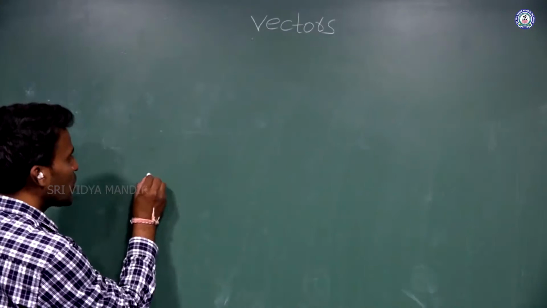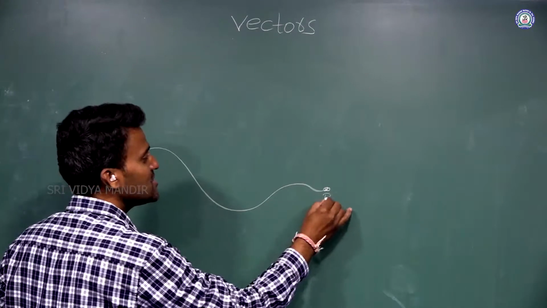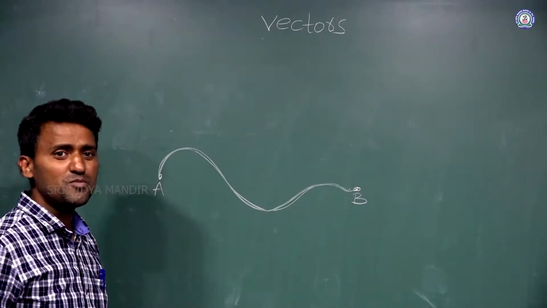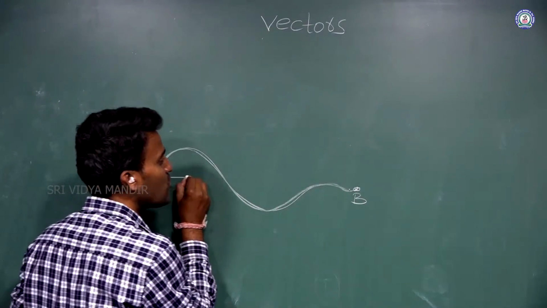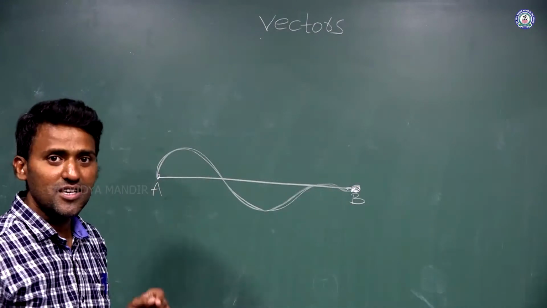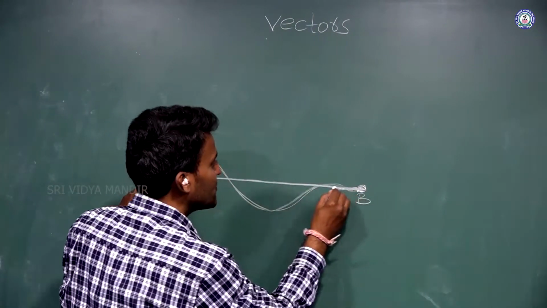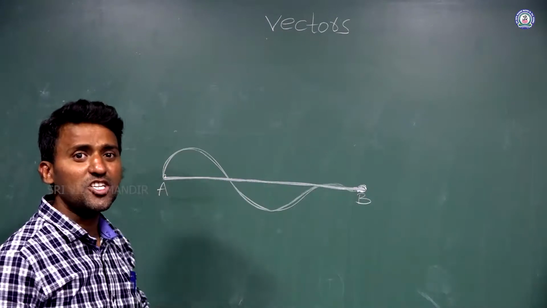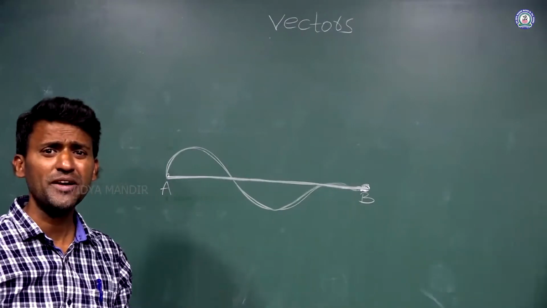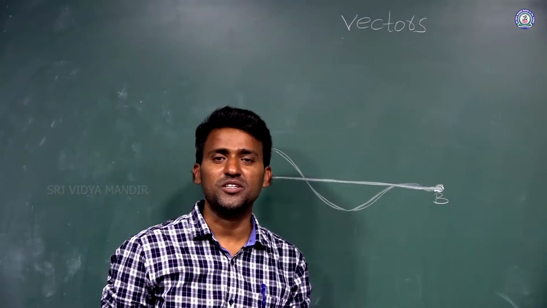For example, one object is going from point A to point B like this. This is the initial point and this is the final point. This path is nothing but the distance. But displacement means the shortest distance from the initial point to the final point. This is having magnitude, some length, and I mention the direction from the initial point to the final point. So displacement has magnitude and direction.